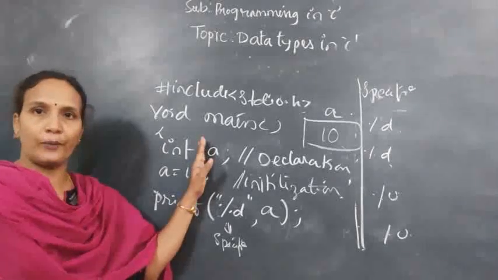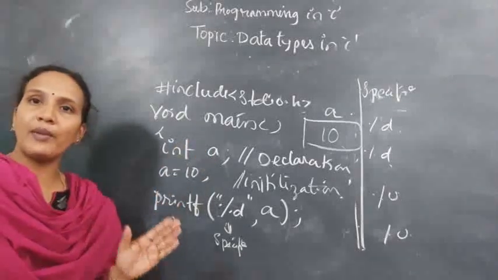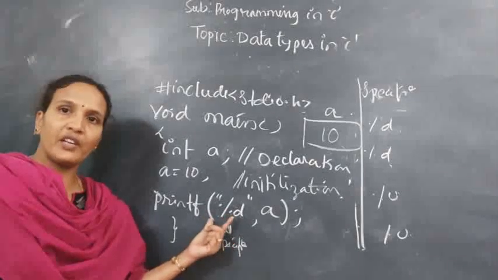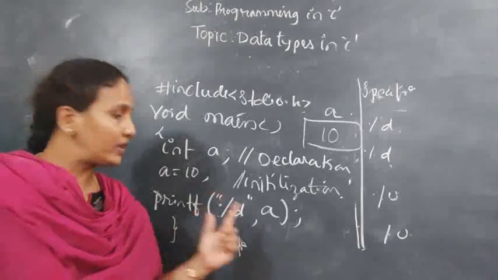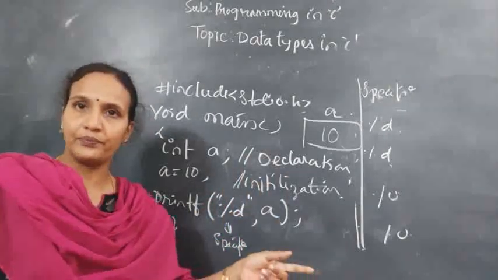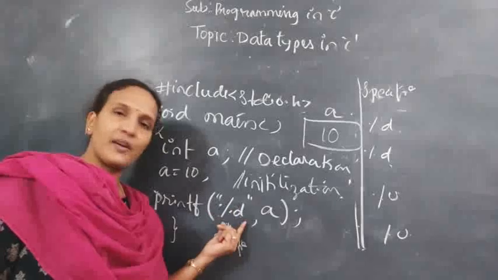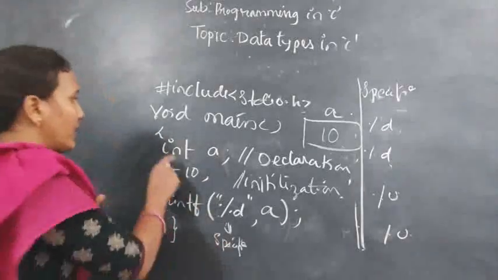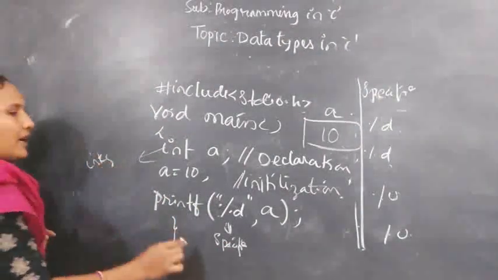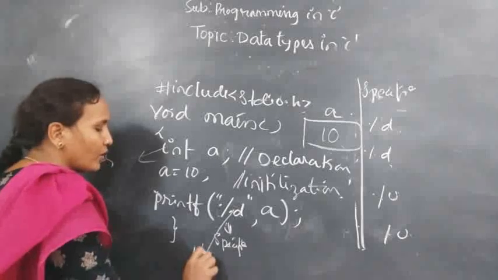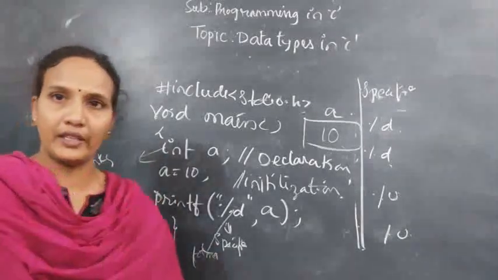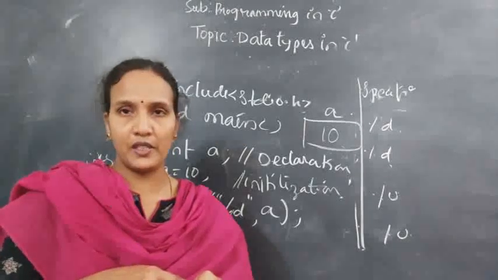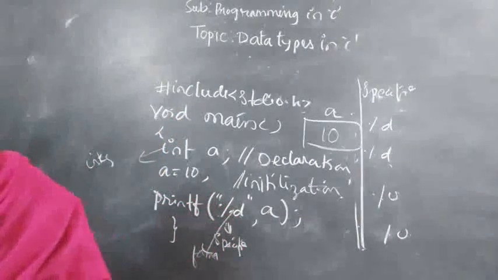This is for storing. And when you are printing, in C programming it is a condition that you should give the format specifier. With the format specifier only, the compiler will understand what type of value the user is printing on the terminal. Clear? So for integer the format specifier is %d. One is the int keyword, an integer data type, and the second one is a format specifier. Both should be there for a variable. If there is a variable, it should have a data type and a format specifier. Clear?